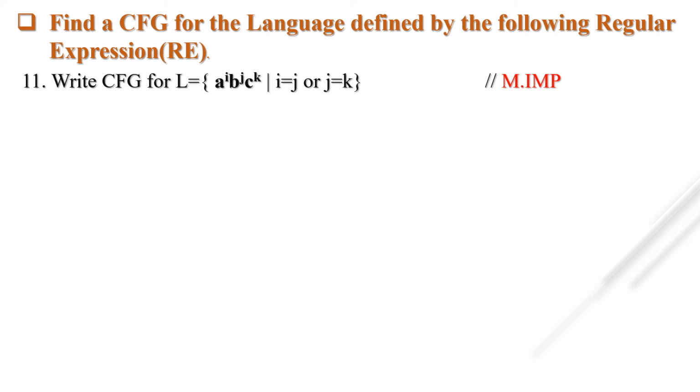The next one is: write a CFG for L equal to a to the i, b to the j and c to the k, where i equal to j or j equal to k. So how do we read this type of language?